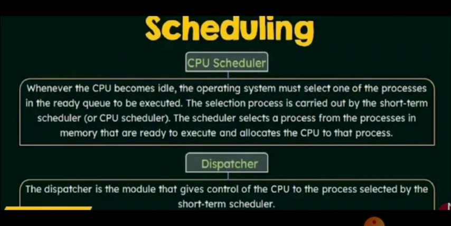Okay, so what do you mean by dispatcher? So dispatcher is the module that gives the control of the CPU to the process selected by the short-term scheduler. Okay,